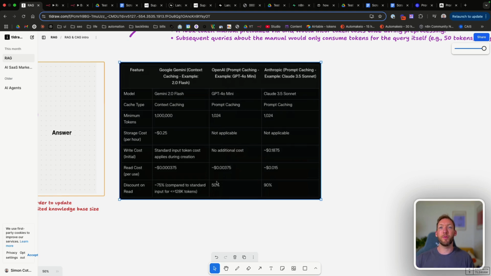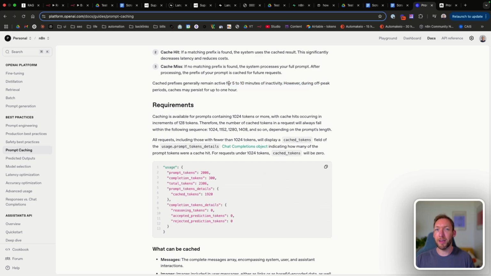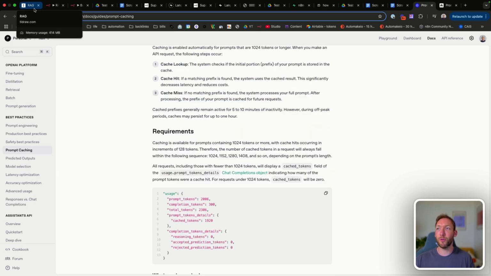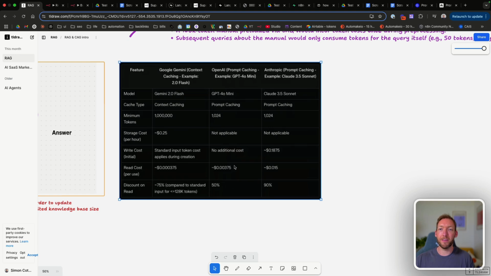And we've got a little table here to demonstrate the actual cost of reading that back. So like we said, 1024 are the minimum tokens to feed in here. There's no storage cost because it's only storing it for around 5 to 10 minutes. So this is for very short use cases, but there is an additional read cost, but it's very, very small, 0.00375 per use. And we're getting a 50% discount on the tokens there.